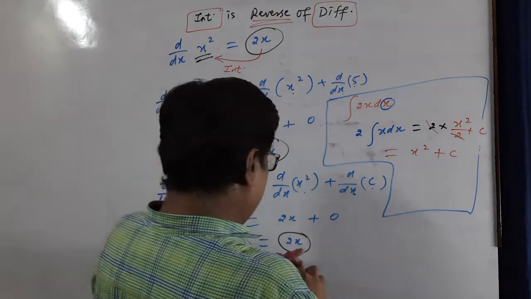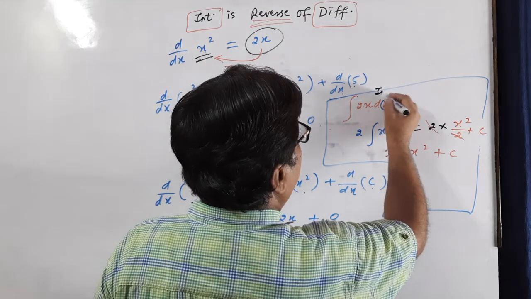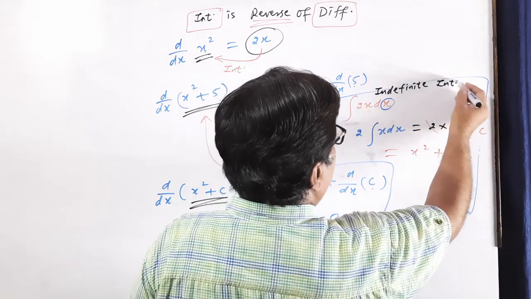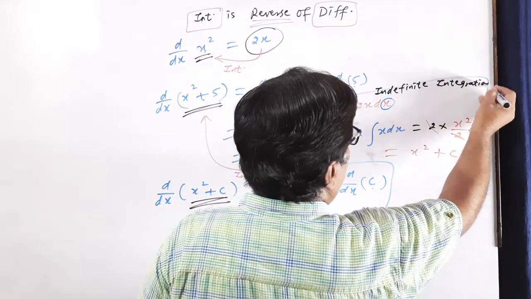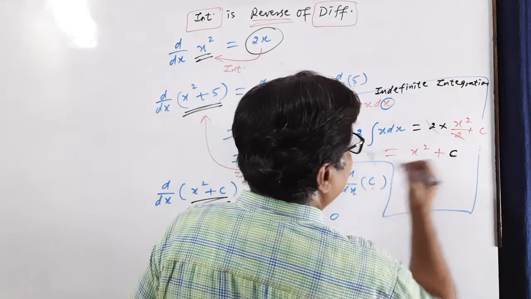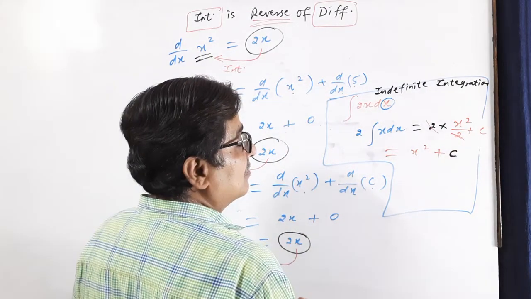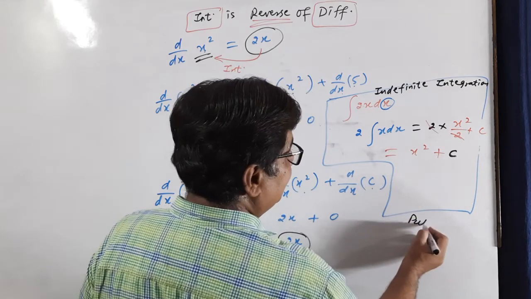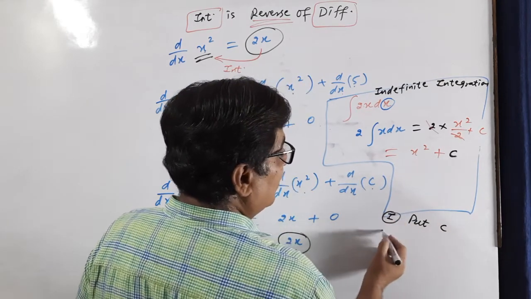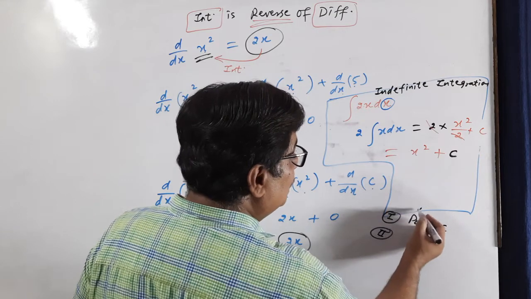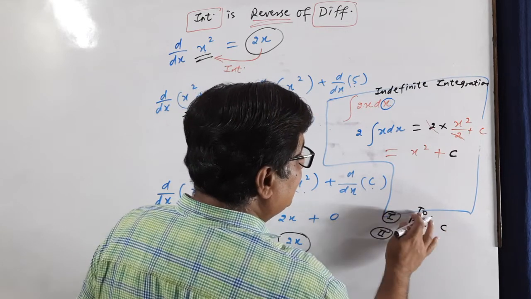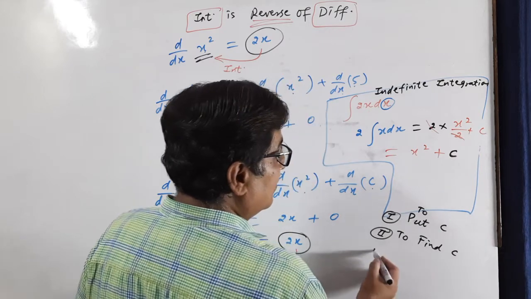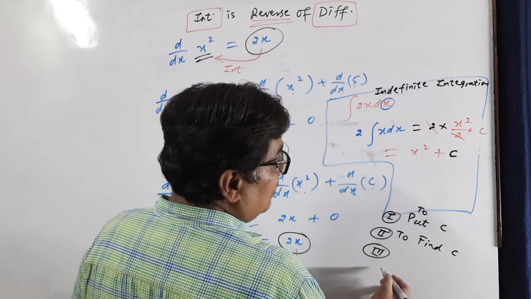This is called indefinite integration. Indefinite means we don't know the value of c. We will have to put c, then we will have to find this c, then finally place c.